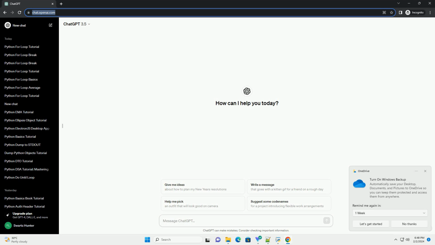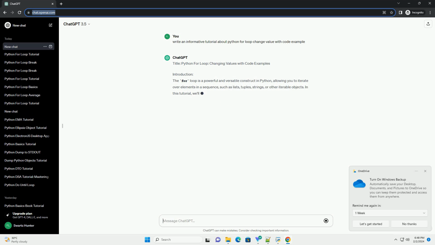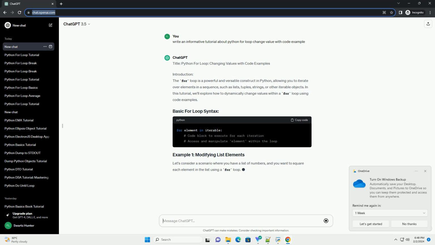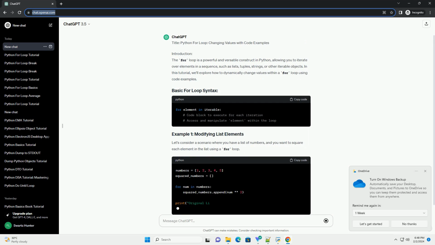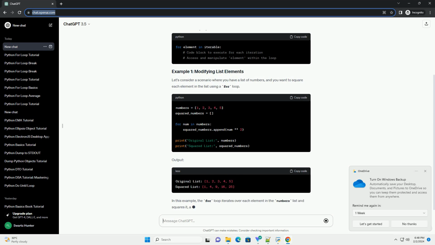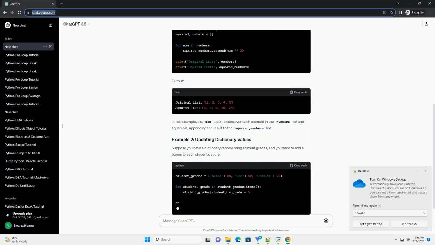Title: Python for loop, changing values with code examples. Introduction: The for loop is a powerful and versatile construct in Python, allowing you to iterate over elements in a sequence, such as lists, tuples, strings, or other iterable objects. In this tutorial, we'll explore how to dynamically change values within a for loop using code examples.